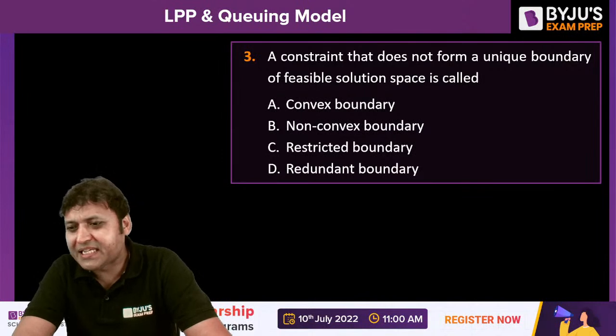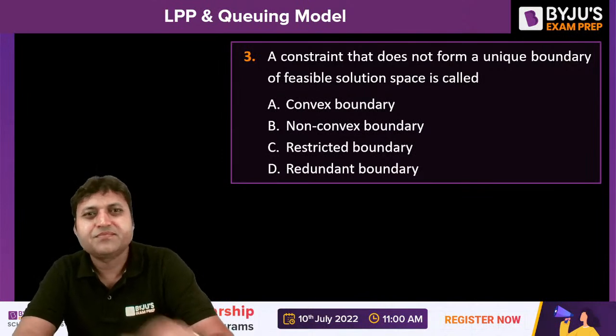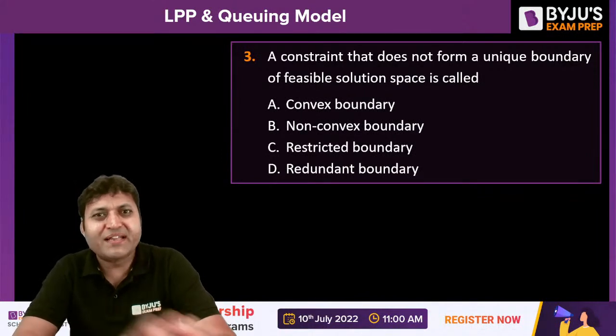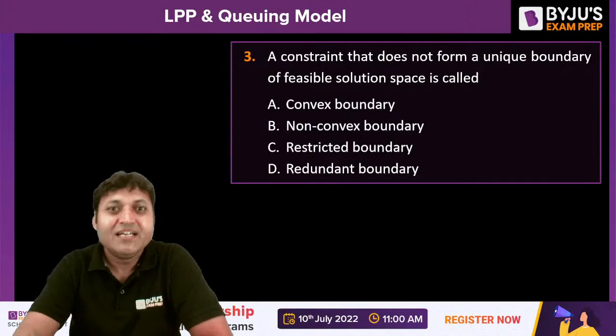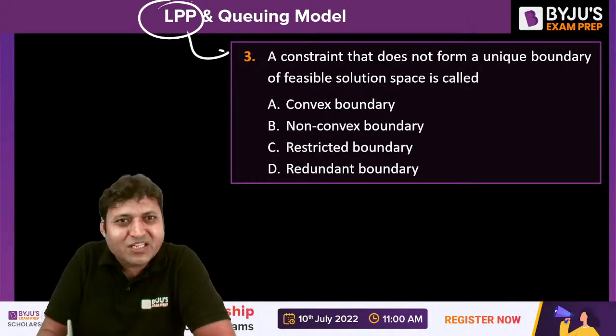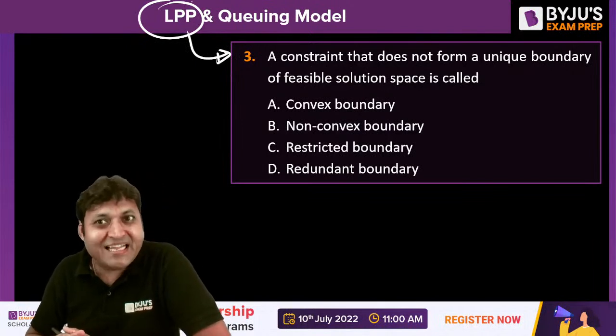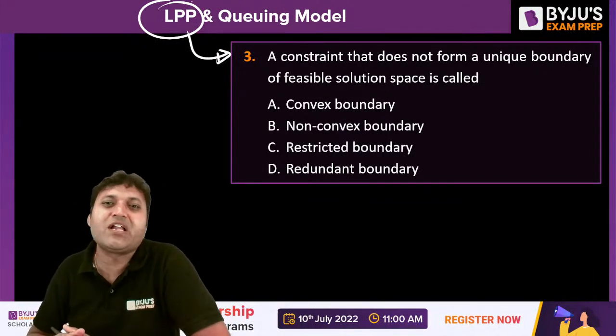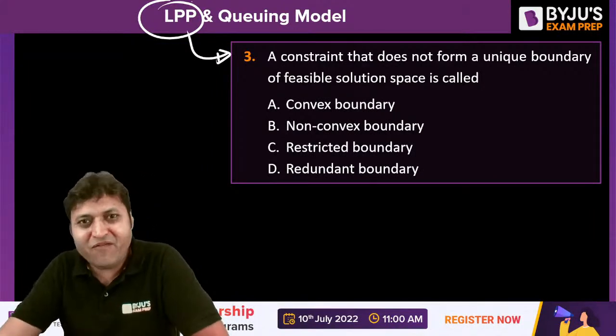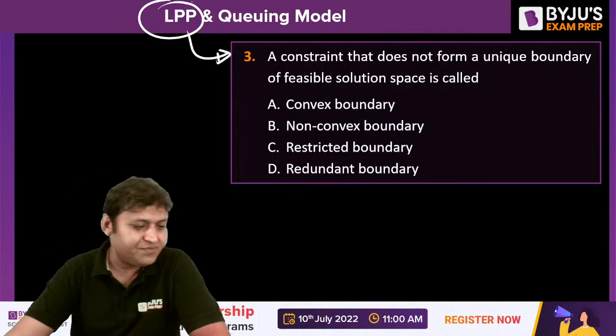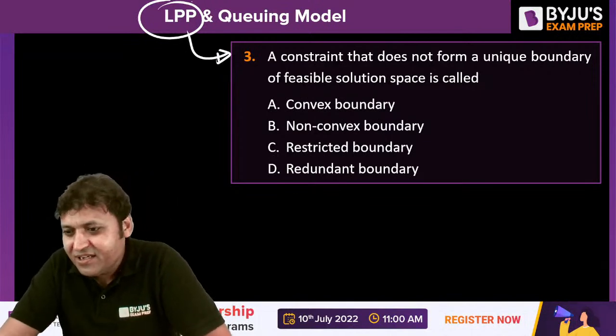Question number 3 on the screen. Next question. Can you get the answer to this question? The question is from LPP, linear programming problem. A constraint that does not form a unique boundary of feasible solution space is called. Now, I am waiting for your answer for this question. Question number 3. I want everyone to give me the answer. Hi Shubham. Good, good, good. What about others?